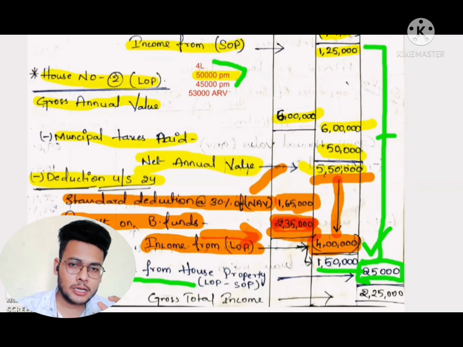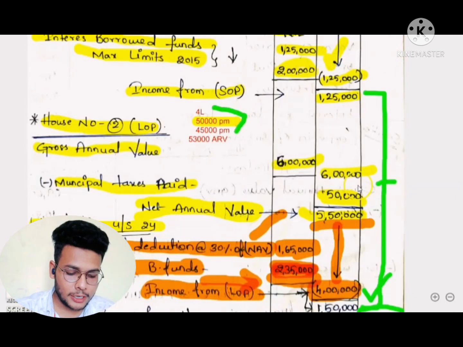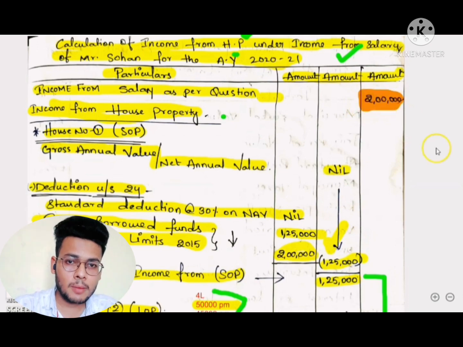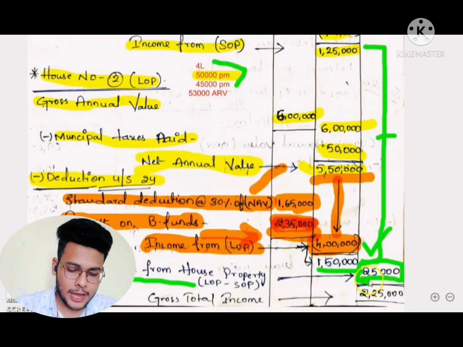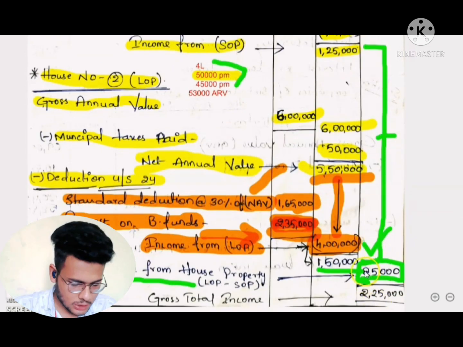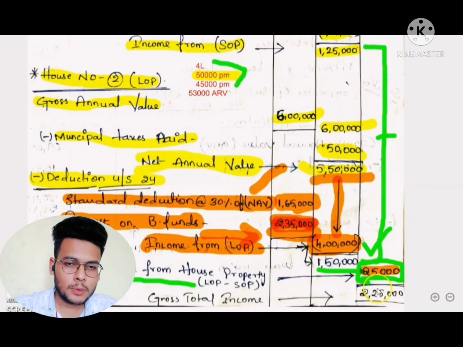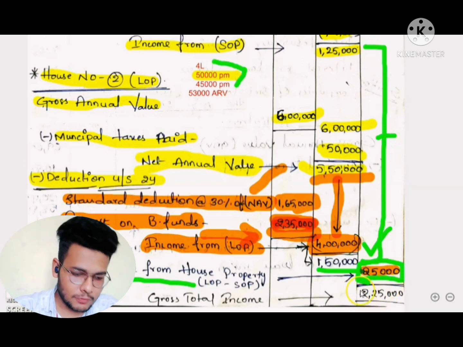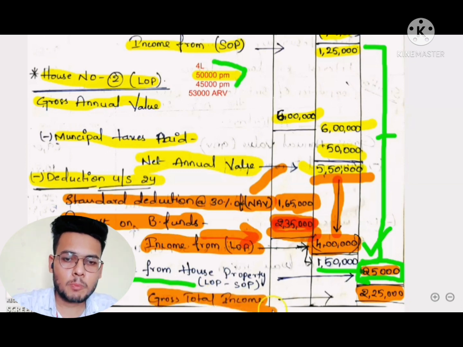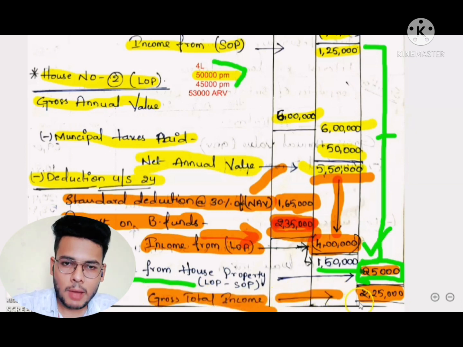And next we will find the gross total income from income from salary and income from house property. To find that, we will find the total gross income of Mr. Sohan. We will take the total income from salary, that is 2 lakhs rupees, and next 25,000 is house property. So 2 lakhs plus 25,000, 2,25,000 is the income which Mr. Sohan is getting for assessment year 2021. So this is the complete problem of your income from house property.